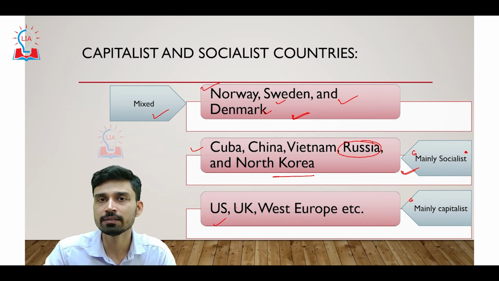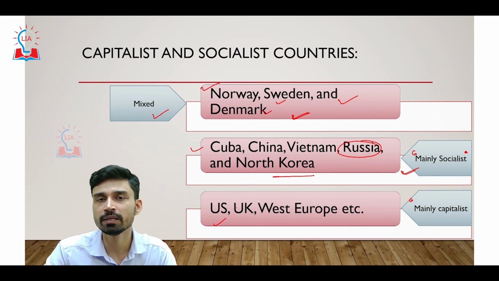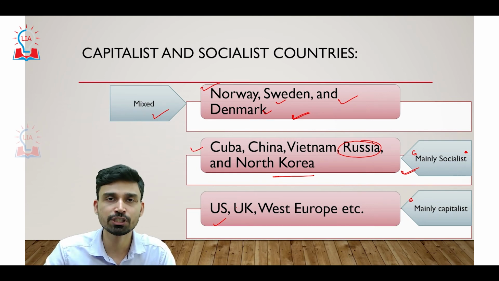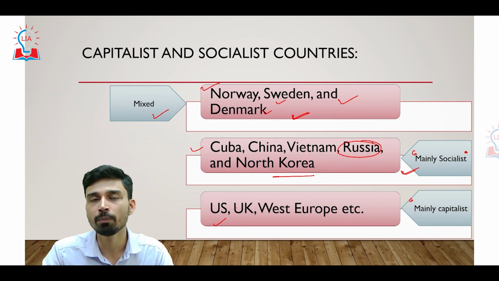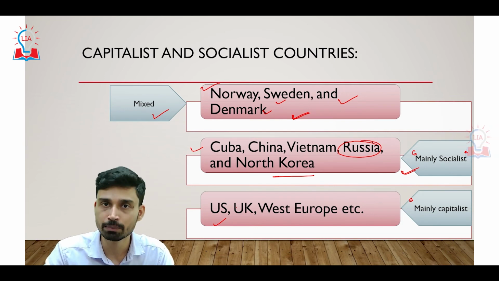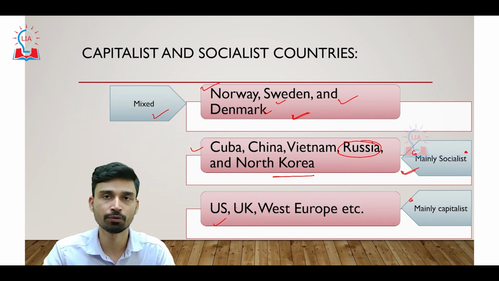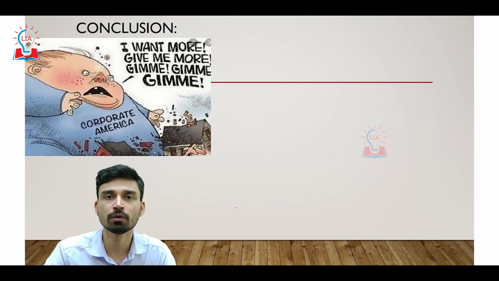As far as India is concerned, we have a historical progression. After independence we were mainly leaning on socialism, but after 1991 we changed our path, and now we are going at a much faster rate and are embracing the ideology of capitalism. So India is transitioning from a socialist country to a capitalist country. So we are in the phase of transition. So this is all about today's countries and the distribution of the systems all over the globe.